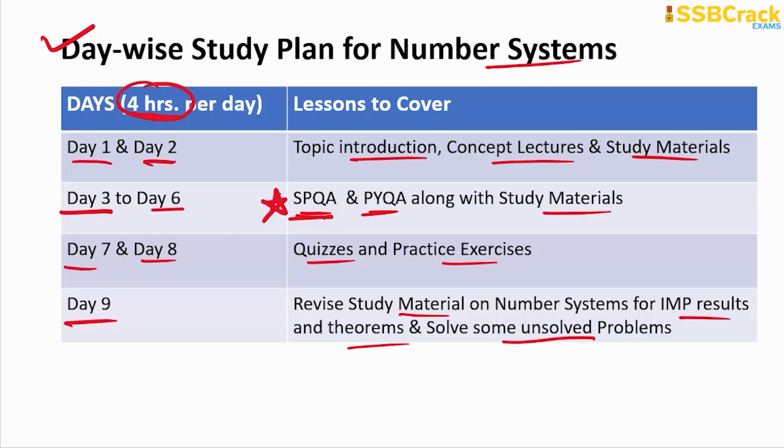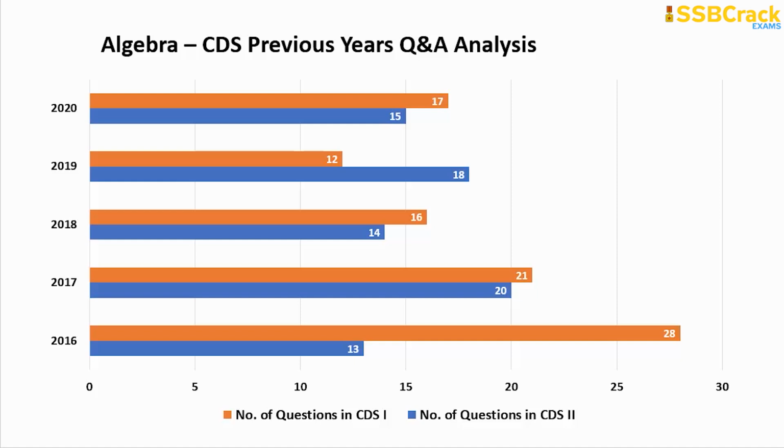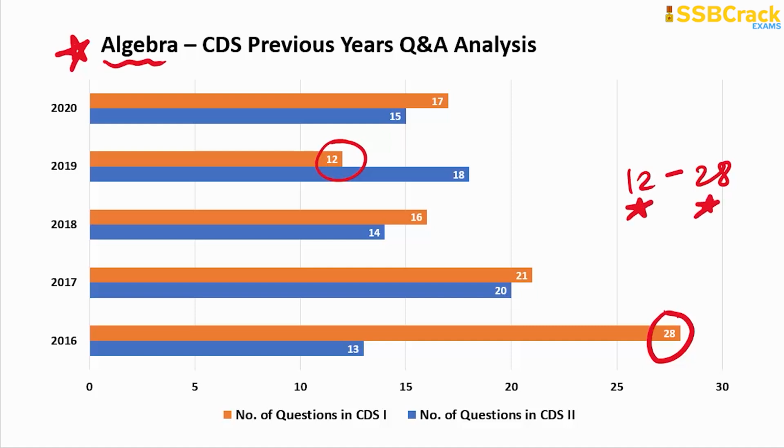All right, so then comes the preparatory plan for algebra, but here is the serious previous year's analysis for the topic of algebra that you must know. This topic is one of the important topics in the serious mathematics syllabus to prepare for. And you can see here that there were 28 questions at maximum in the previous serious mathematics papers, and the least questions so far were 12 in number. So such a good range. The minimum questions so far were 12 and maximum were 28, and questions in this range can be expected in your upcoming serious mathematics section. So you have to be very well prepared for this particular topic.